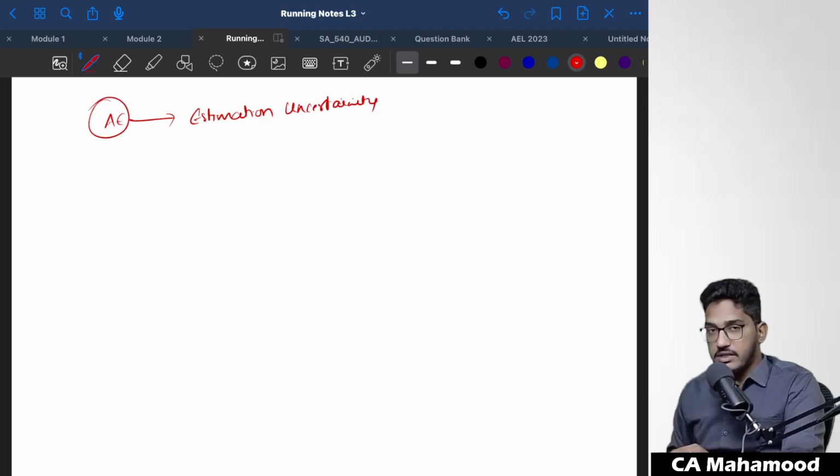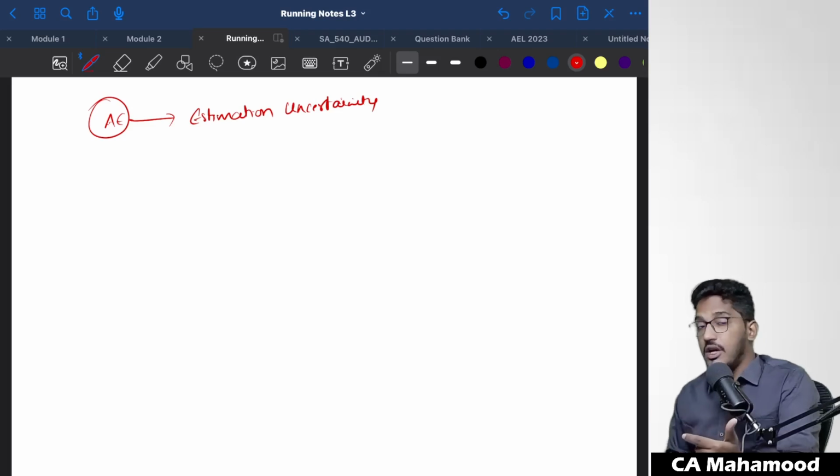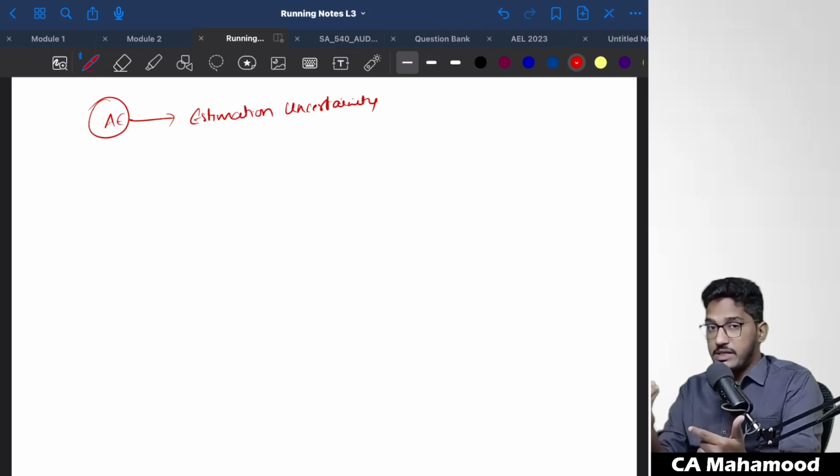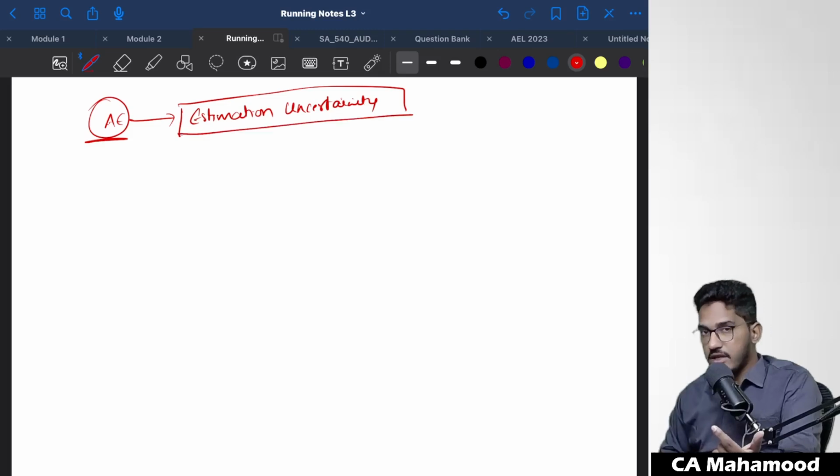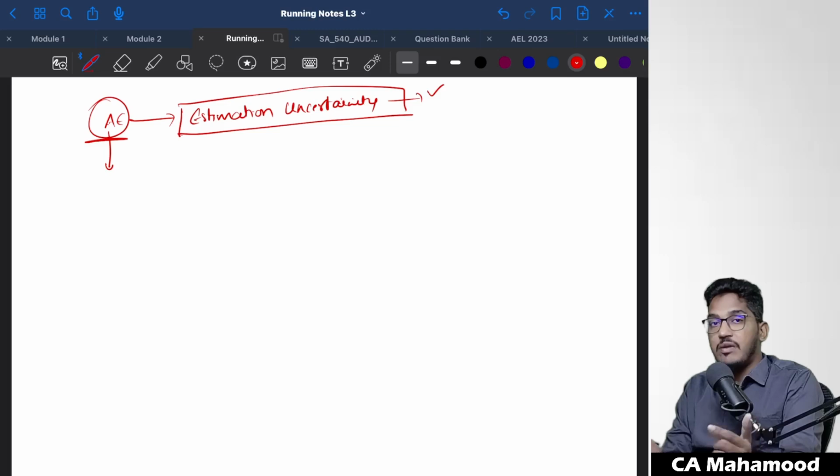So why do accounting estimates require more attention? Why do they require a lot of focus? The reason we need to pay specific attention to accounting estimates is because there is something called estimation uncertainty. Sir, what is the meaning of estimation uncertainty? See, by the end of the day, when I say accounting estimate, I am only assuming.